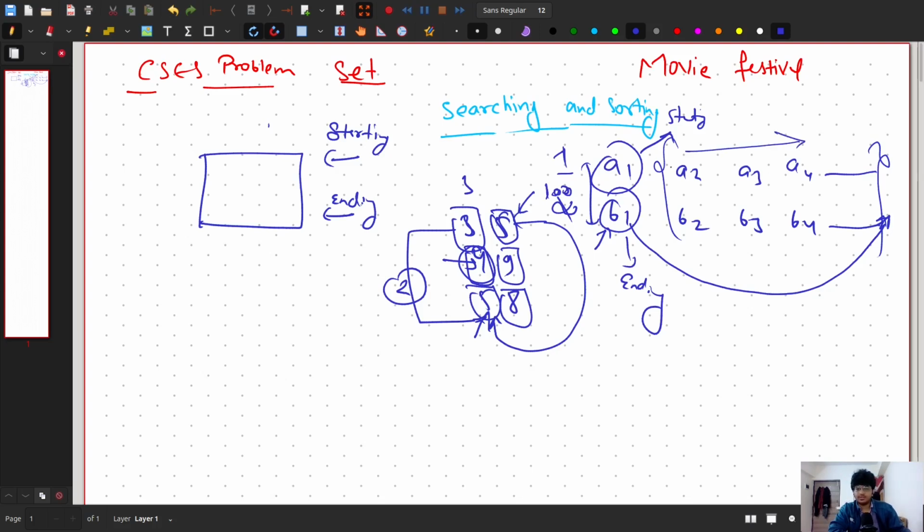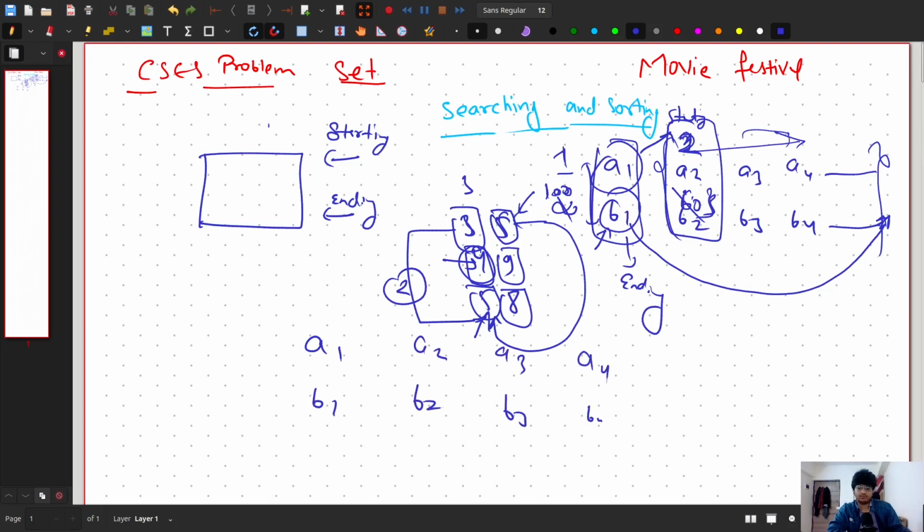So there can be some movie, not must, there can be some movie which is better than this one. Like a2 can start at 2 and end at 60, right? Or it ends at 3. So this movie is better than this one, since it is ending at 3 and you can watch multiple movies, right? Our aim is to watch the maximum number of movies, right? So this second movie is better than the first one. So that's the thing. Now let's see the algorithm and how it's going to work. So we have a1, b1, a2, b2, a3, b3, and similarly a4, b4, and so on.